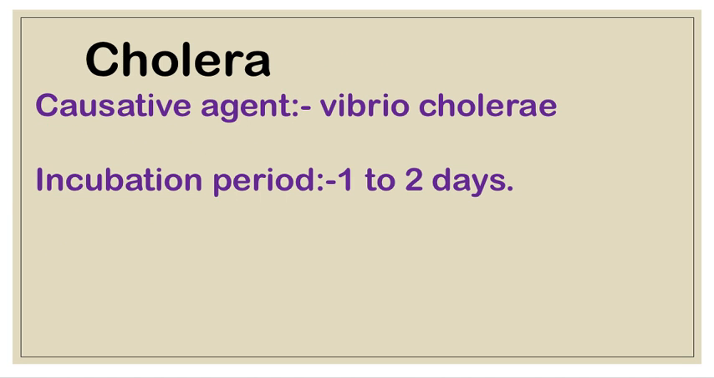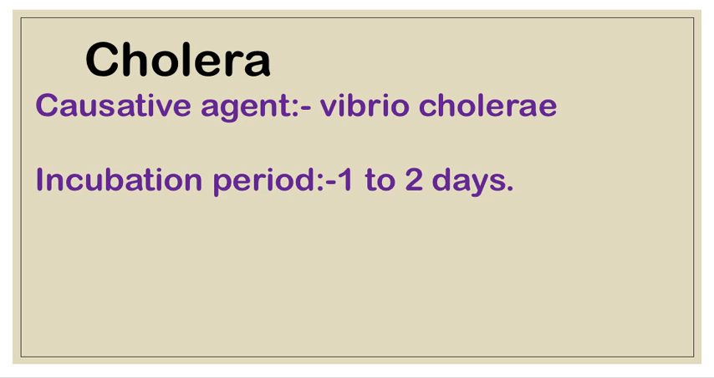Next one is cholera. In cholera, the causative agent is Vibrio cholerae, and its incubation period is 1 to 2 days. The mode of transmission is via fecally contaminated water, contaminated food and drinks, and person to person transmission through contaminated fingers. These are the modes of transmission of cholera.